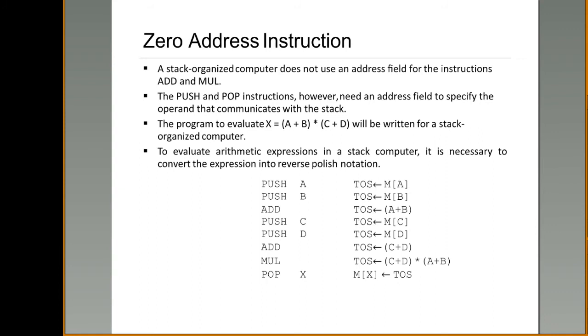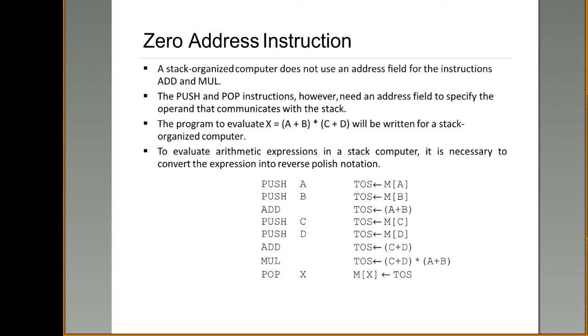Next, C D plus is to be performed. C is an operand, push it into the stack. D is an operand, push it into the stack. Next, plus is an operator, so pop C and D and perform the addition operation so that the top of the stack contains C plus D, the result of C plus D. Next, the bottom of the stack contains A plus B. Those are the two elements present in your stack.